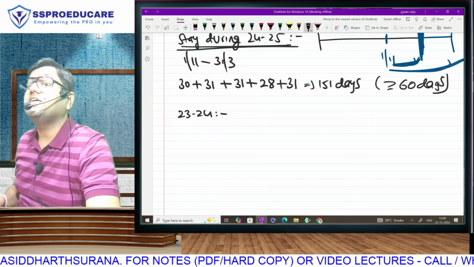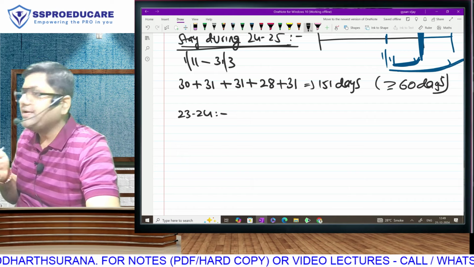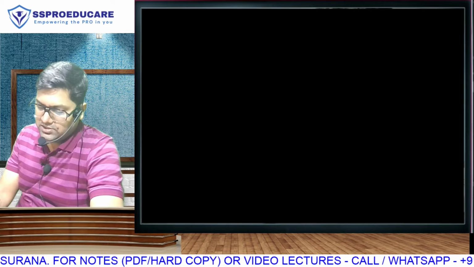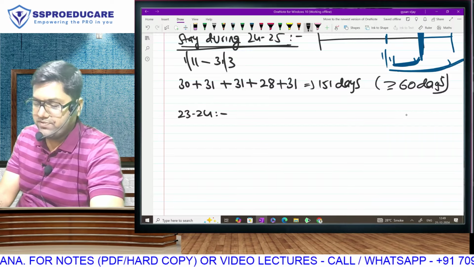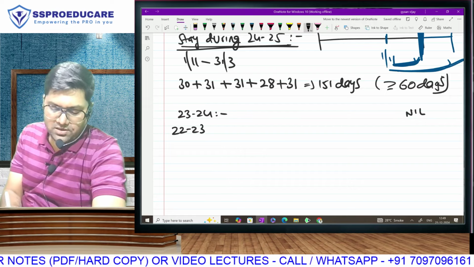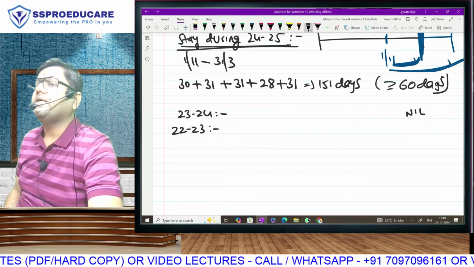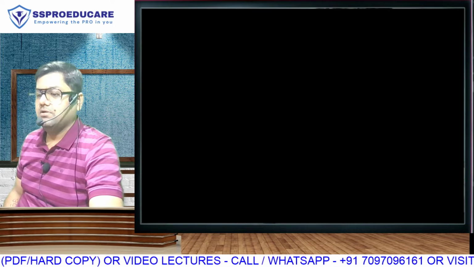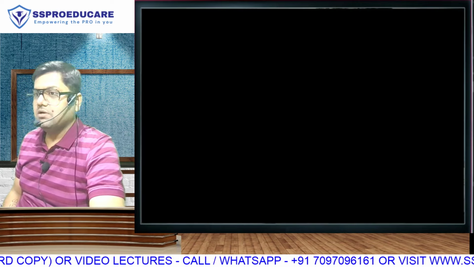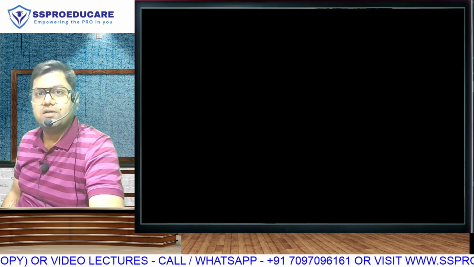0. Sir, why? Because he left in 22 and then in 23-24 he did not come at all. Directly he came in 24-25. So yes, 23-24's number of days is 0. Then let's talk about 22-23. If you observe carefully, in 22-23 he has left. So when 22-23 started, at that time he was in India. Somewhere in the middle of the year he has left.